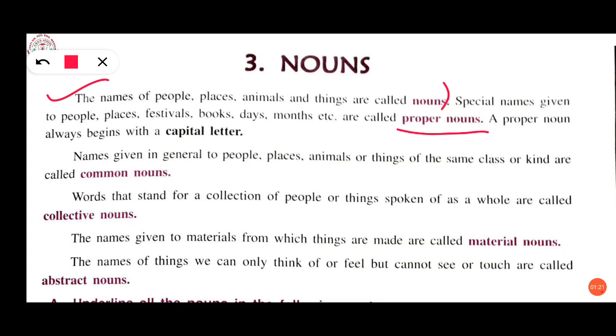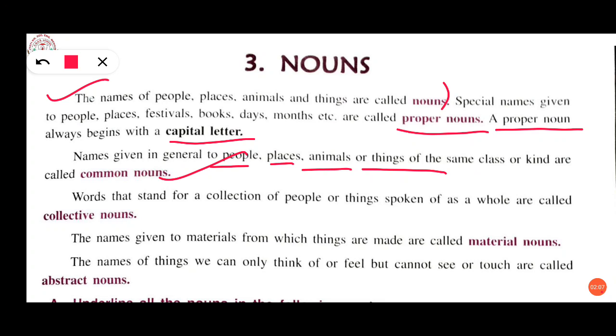According to the definition of the book, what is a proper noun? Special names given to people, places, festivals, books, days, months, etc. are called proper nouns. We also know this: a proper noun always begins with a capital letter. We have also gone through the examples. Now, second is common nouns. What is a common noun? Names given in general to people, places, animals or things of the same class or kind are called common nouns.